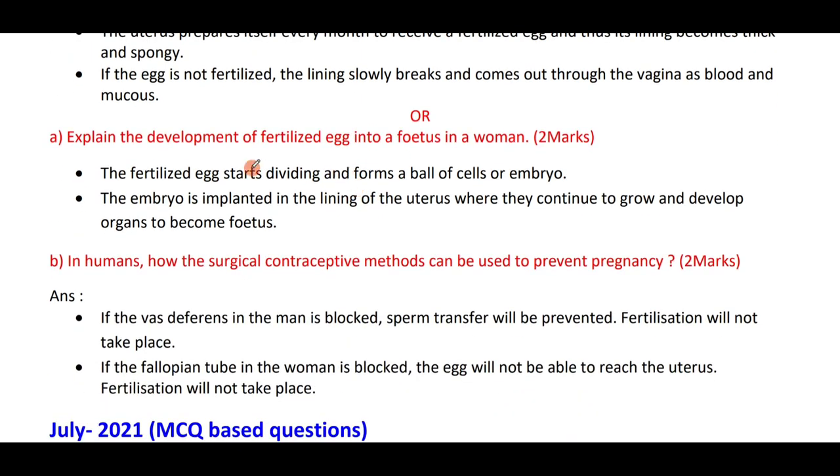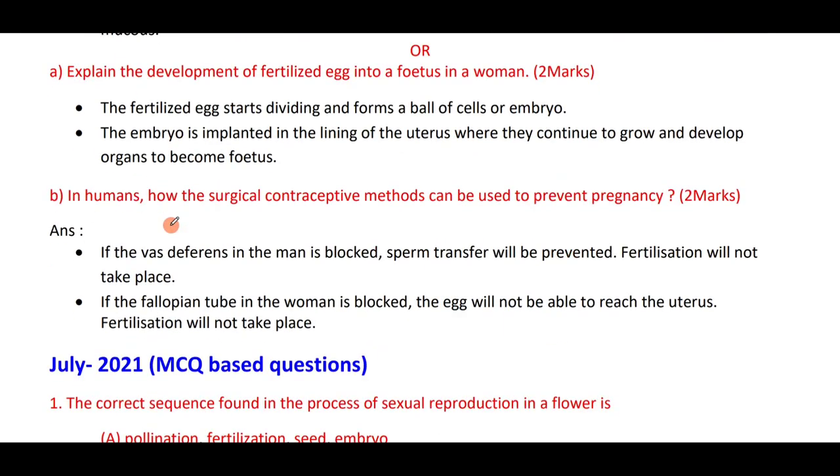Explain the development of the fertilized egg into a fetus. The fertilized egg starts dividing and forms a ball of cells, or embryo. The embryo is implanted in the lining of the uterus, where it continues to grow and develop organs to become a fetus. In humans, how can surgical contraceptive methods be used to prevent pregnancy? If the vas deferens in the man is blocked, the sperm transfer will be prevented. Fertilization will not take place. Whereas in women, if the fallopian tube is blocked, the egg will not reach the uterus. Fertilization will not take place.